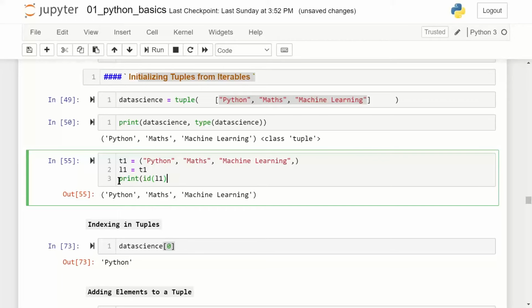So the question you may have is, why do I need a tuple, or why do I need a list? So basically there are scenarios where you call something a variable and a constant. Do you know what a variable is? Can anyone of you define what a variable is and what the difference between a variable and a constant is? Anyone?